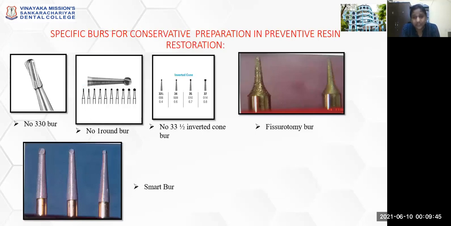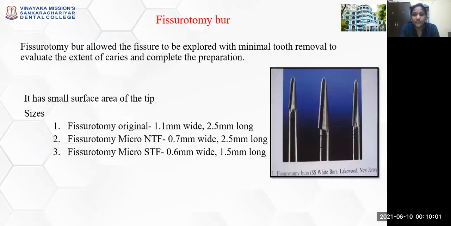So now, the burrs that are used in this preventive resin restoration are the number 330 burr, number 1 size round burr, number 33.5 inverted cone burr, fissurotomy burrs that are long and thin, and your smart burrs. So what is a fissurotomy burr? It allows you to do the preparation in a fissure, to be explored with minimal tooth removal, to evaluate the extent of caries and complete the preparation.